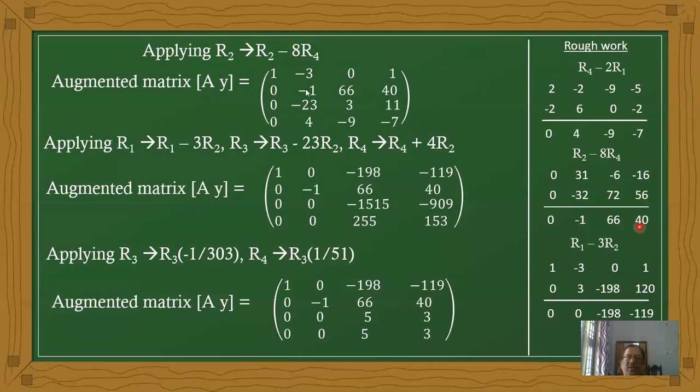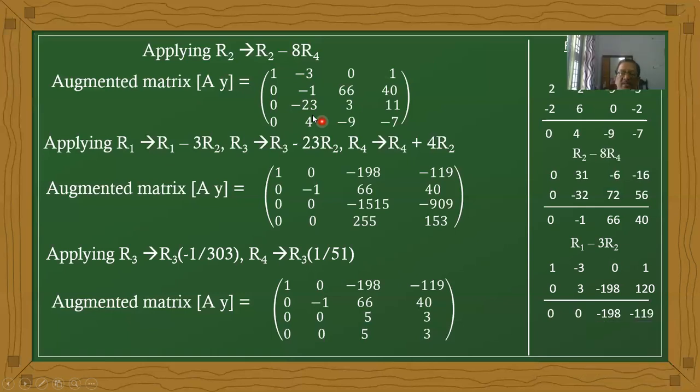After that the value is minus 1, and the remaining should be 0. How does it happen?